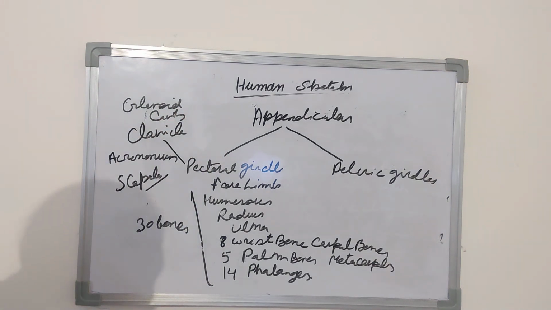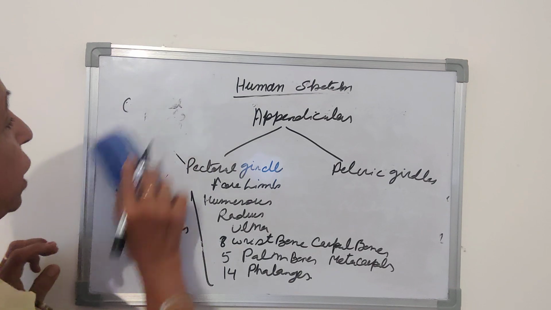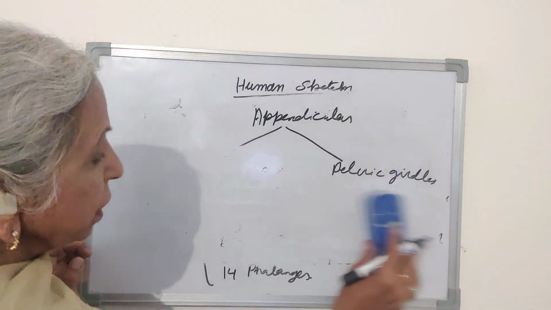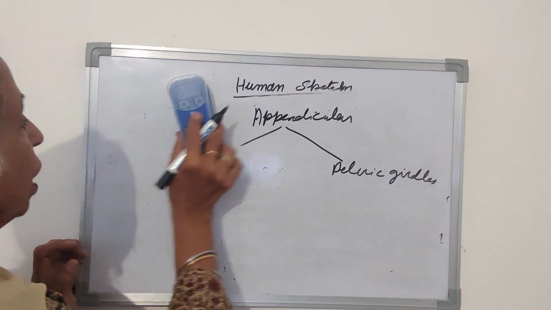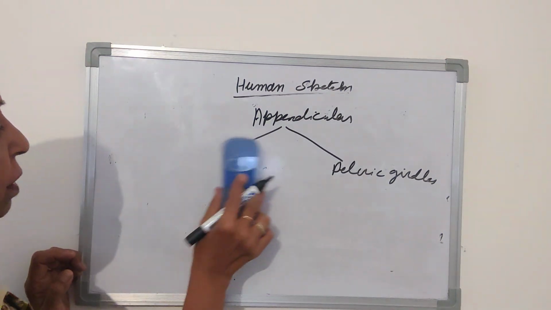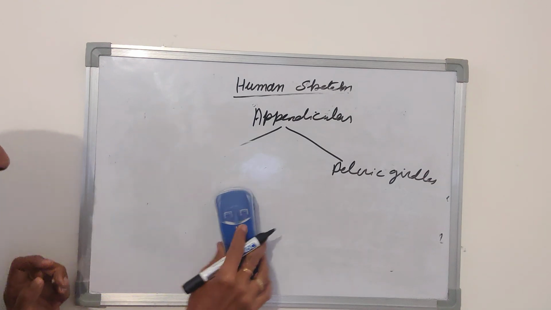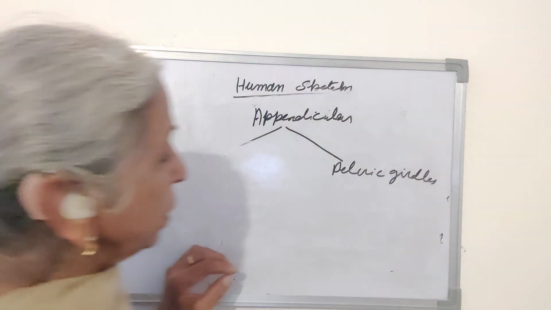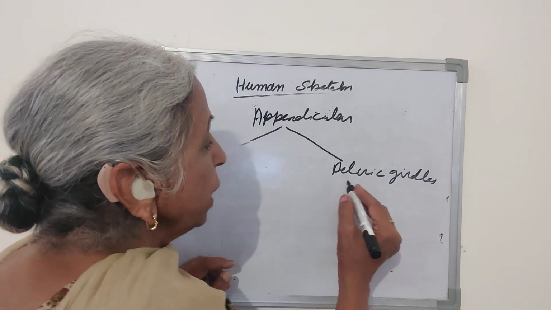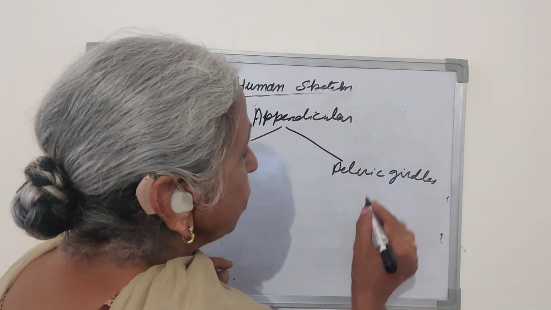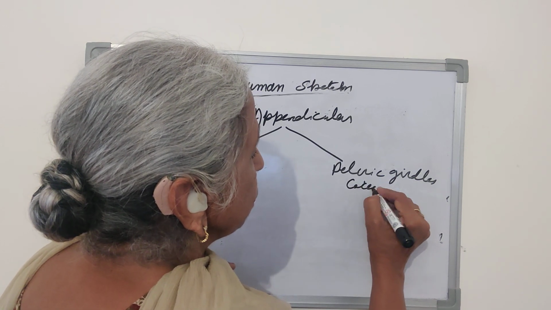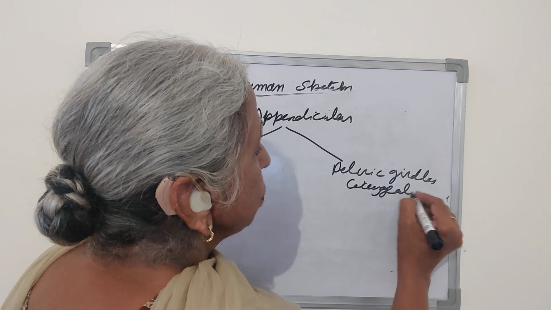Then we come to the hind limbs, sorry. The pectoral girdle has two halves, and along with the forelimb, 30 bones are present in the forelimb. In the hind limb, there is the pelvic girdle above, and each pelvic girdle has two coxal bones.